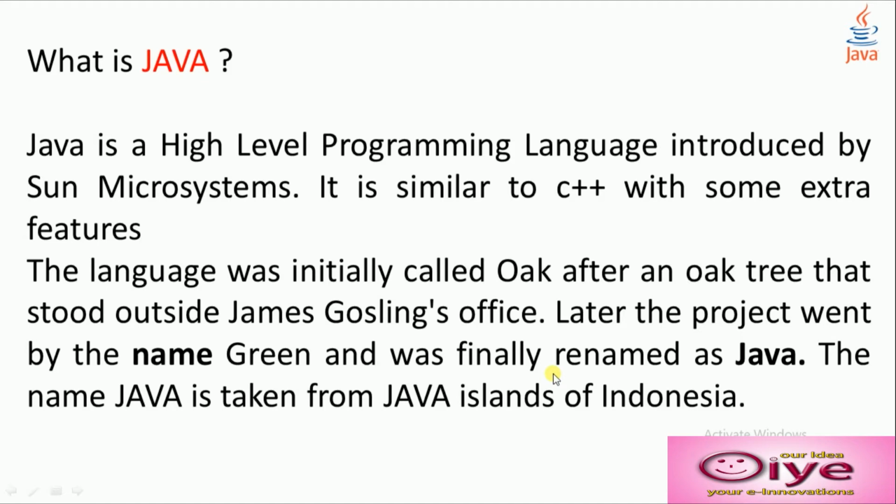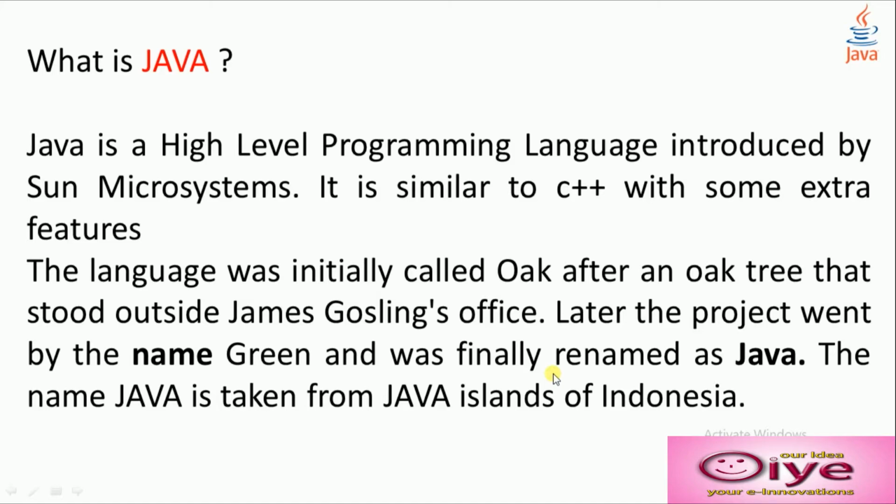Hello everybody, welcome back. Today we will see what is Java and why that name Java. Java is one type of high-level programming language introduced by Sun Microsystems. It is similar to C++ with some extra features or advantages.